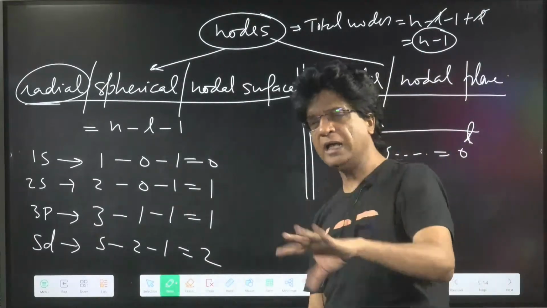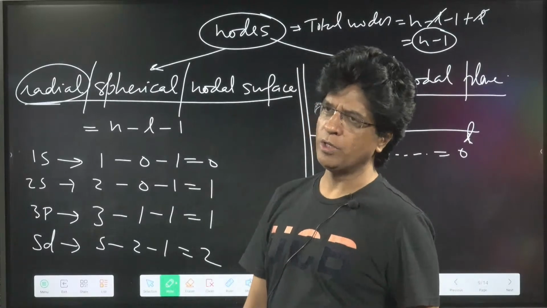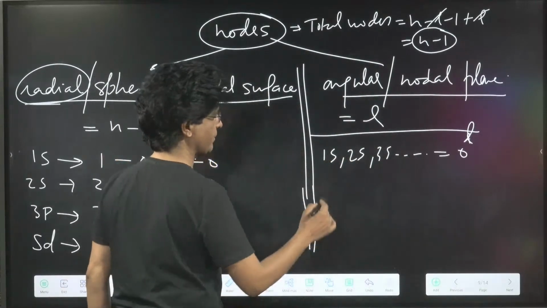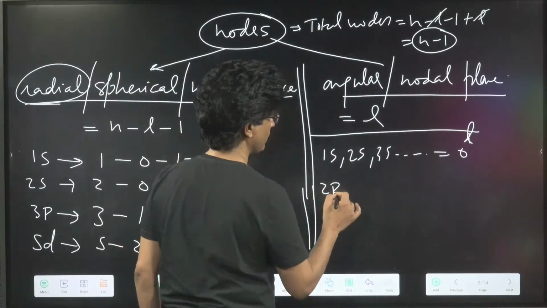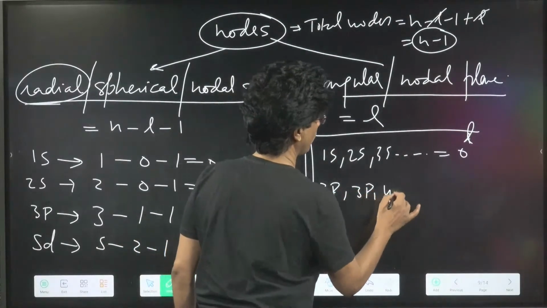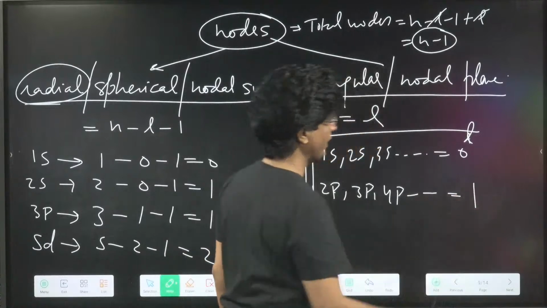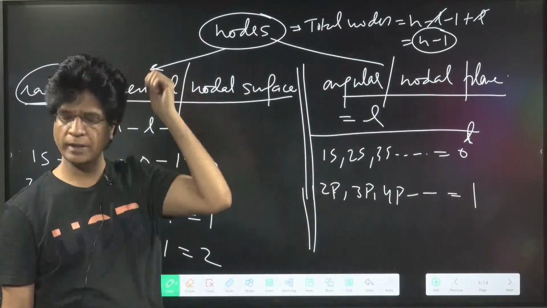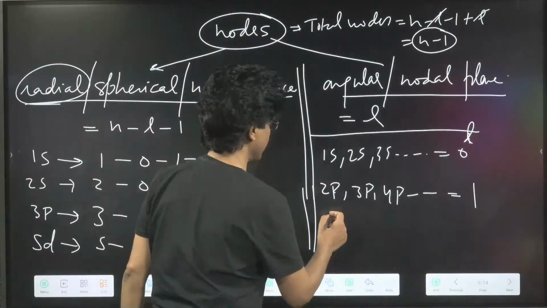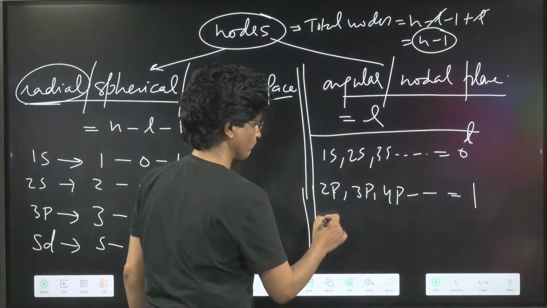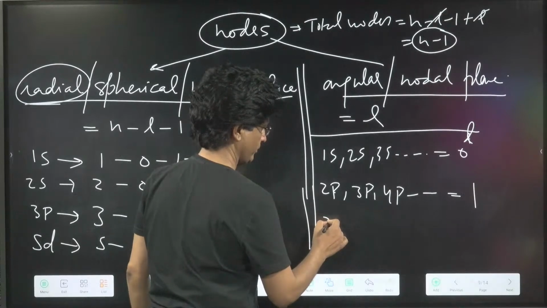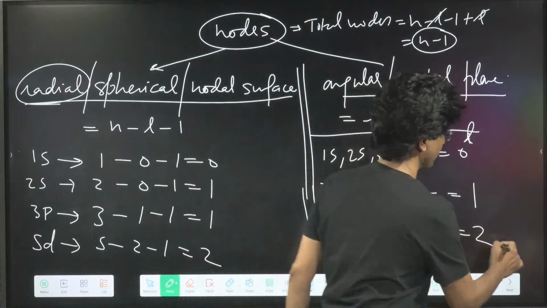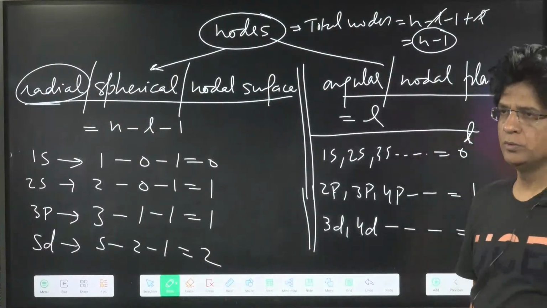For s, the L value is always 0, so the nodal planes will be 0 for any s orbital or subshell. For 2p, 3p, 4p and so on, there will be only one nodal plane. For 3d, 4d and so on, it will be 2, since the L value is 2.